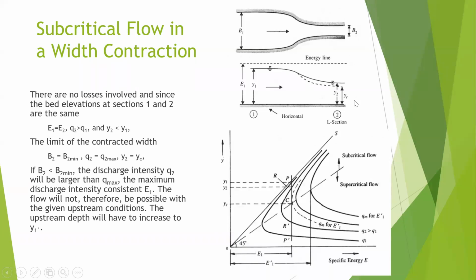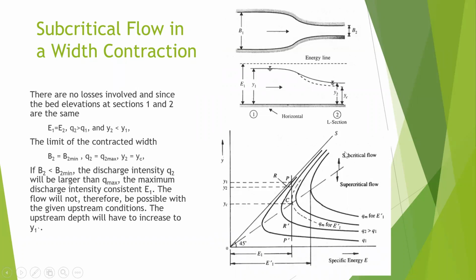So if the flow is getting narrower from point 1 to 2, it means the cross section at point 2 has a smaller width than point 1. In this case, you are going to have a larger specific flow rate. Q2 is going to be larger than Q1 because you have a narrow bottom width here, while it is wider at point 1.